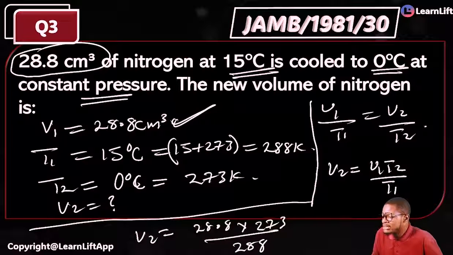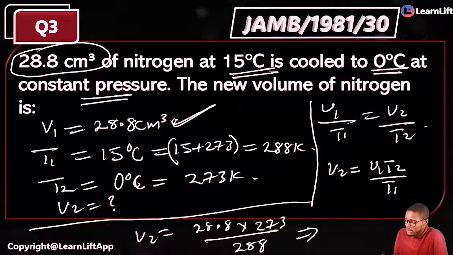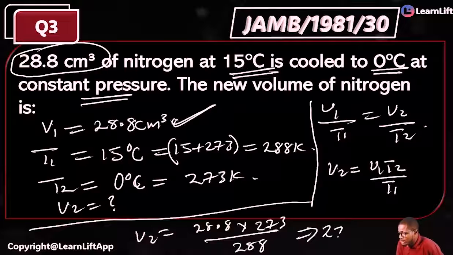So take your calculator and press 28.8. JAMB is just a normal calculator, the market women calculator that you have in your JAMB interface, so you just use it for the calculations quickly. 28.8 times 273 divided by 288. What is it going to give you? That's going to give you 27.3. So the answer is 27.3 in cm³. This becomes the answer.